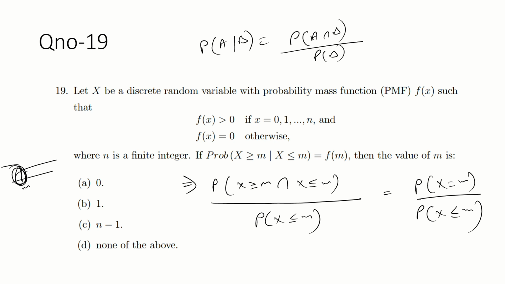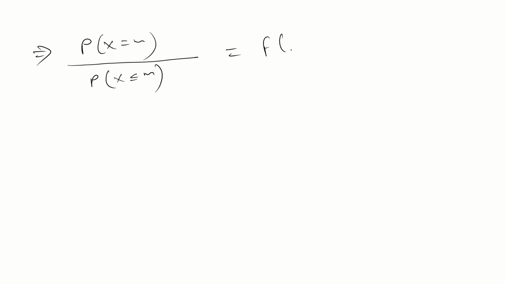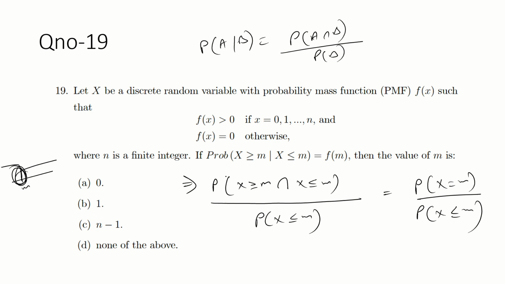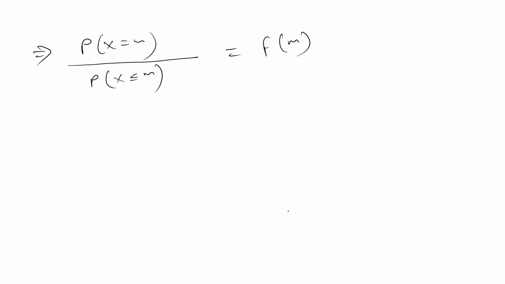After solving, what will you get? The probability of x equal to m divided by the probability of x less than or equal to m. And what is this? This is f(x), but we are taking x as m. So can I write here f(m)? Guys, this is f(m) as given here. So this is equal to f(m).